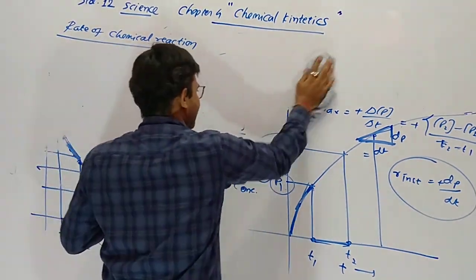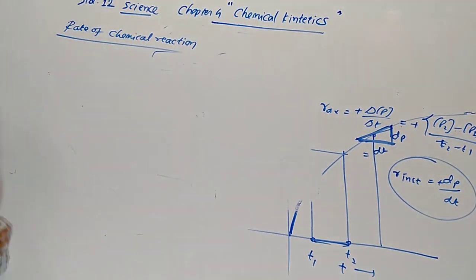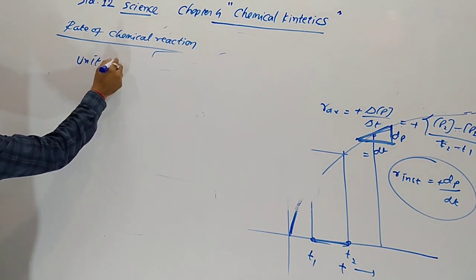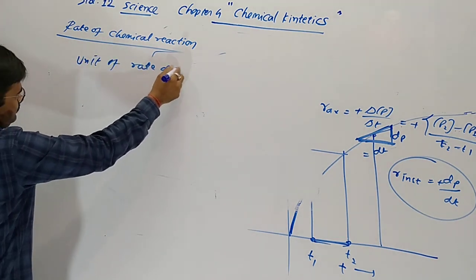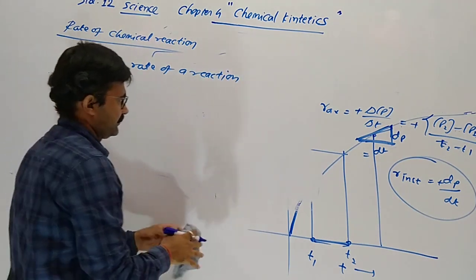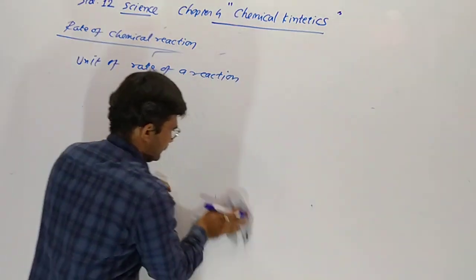Now the last point of the day: unit of rate of reaction. How can we define the unit of rate of a reaction? How can we derive the unit?